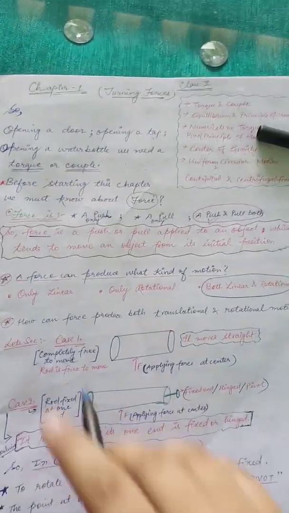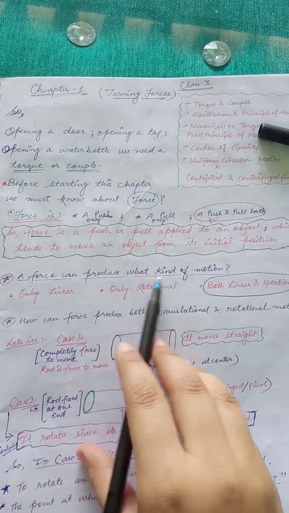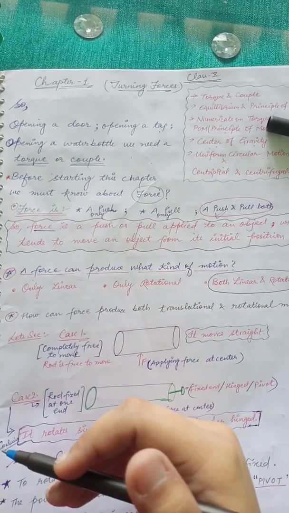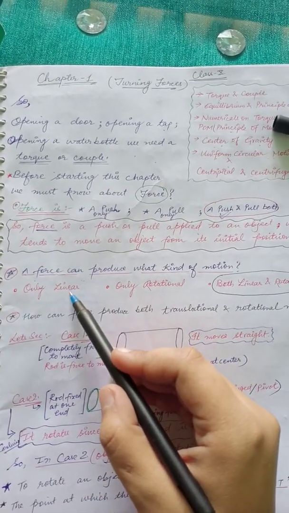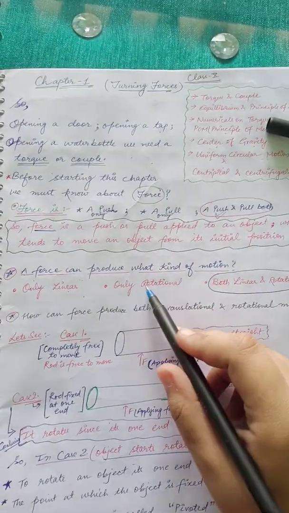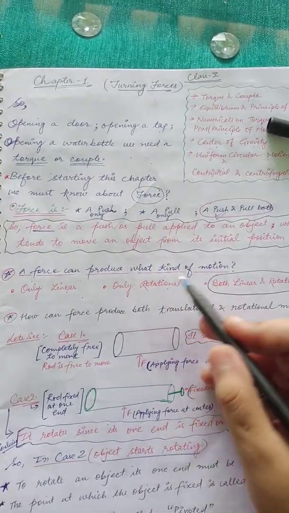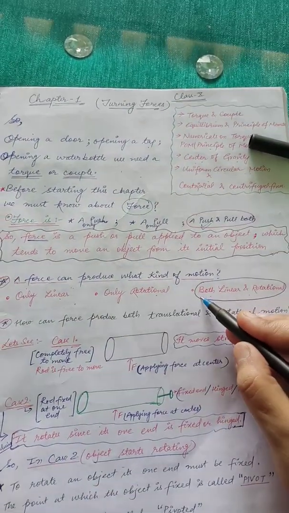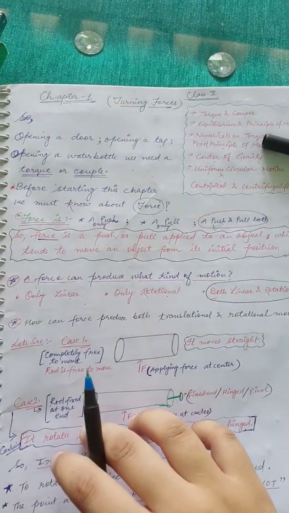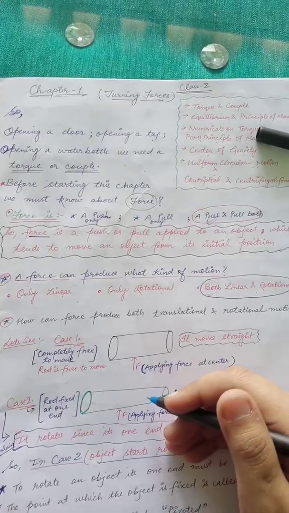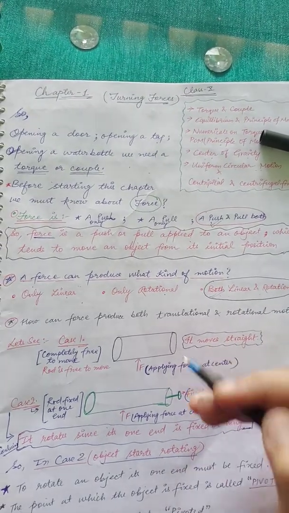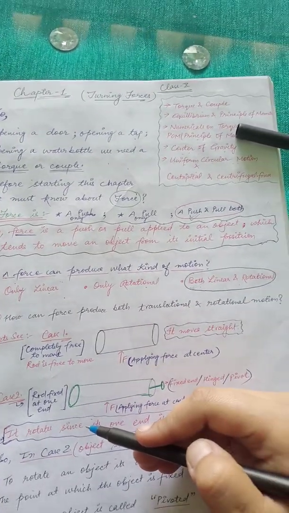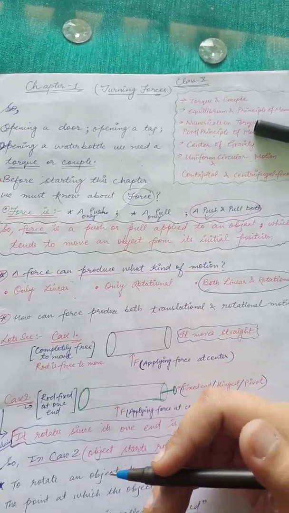Okay. Now let's discuss further what kind of motion a force can produce. Have you ever thought what kind of motion is produced by a force? Only linear? Linear means in a straight line. Only rotational, that is to rotate to and fro? Or does it produce both linear and rotational motion? So students, yes, it produces both linear and rotational motion. How can a force produce both rotational and translational motion? Linear you can also call translational. So how can force produce both translational and rotational motion? That is my next question.